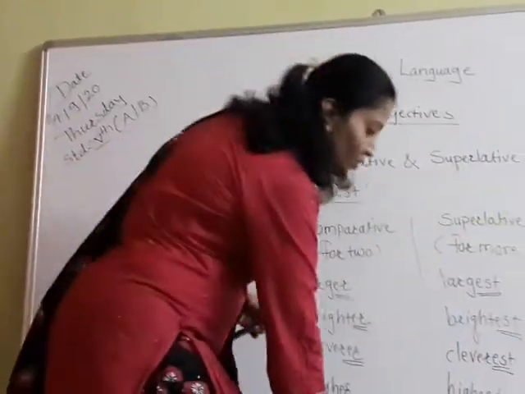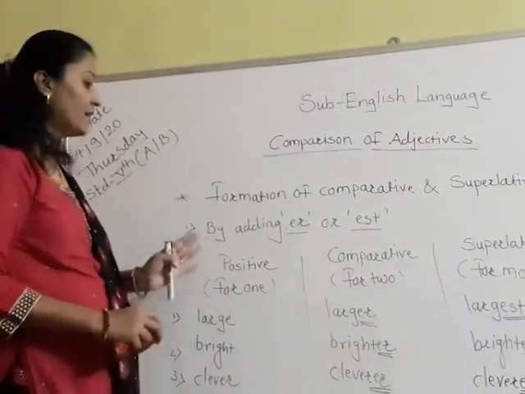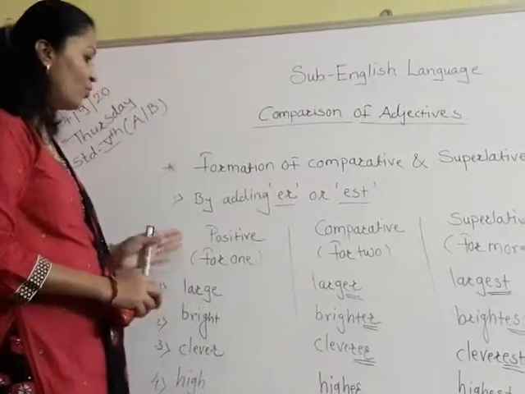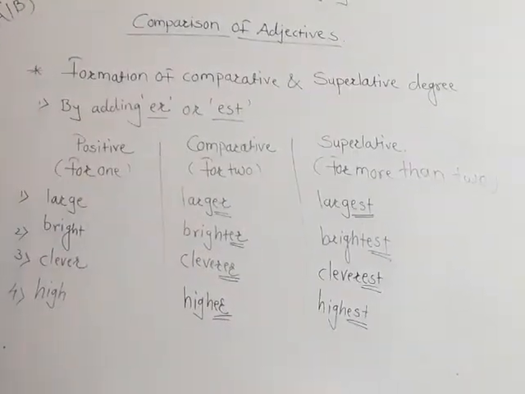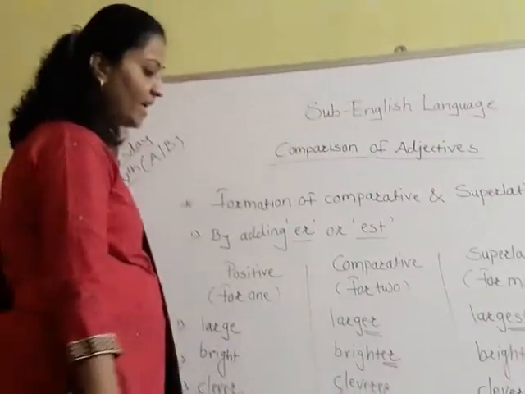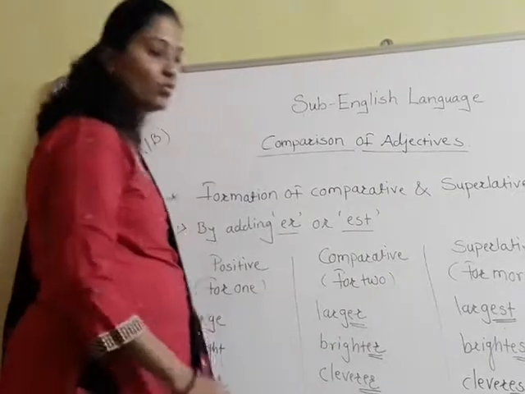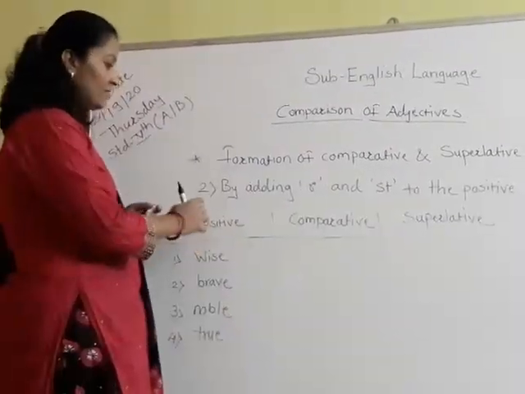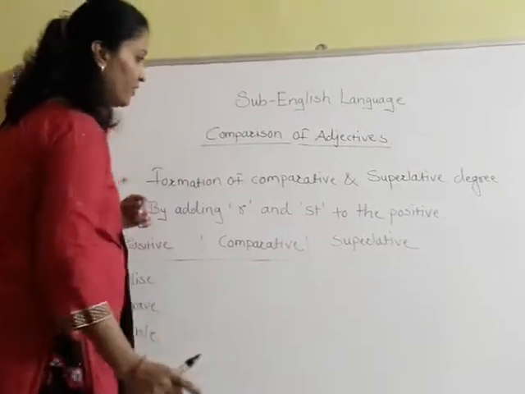So have you understood, students? By adding ER or EST we can form positive, comparative and superlative degree. Okay. So let's see the second one, by adding R or ST to the positive.